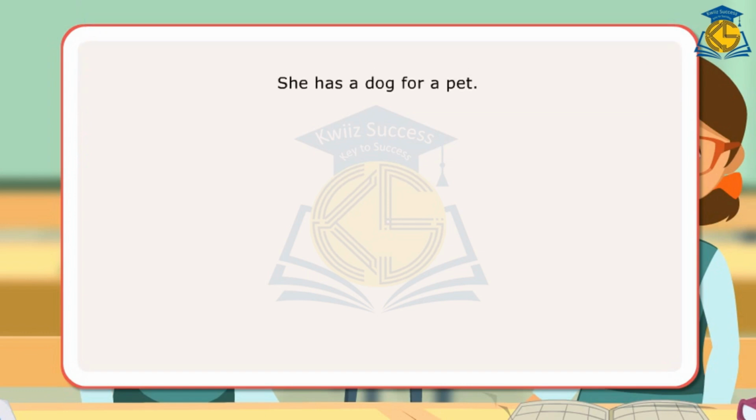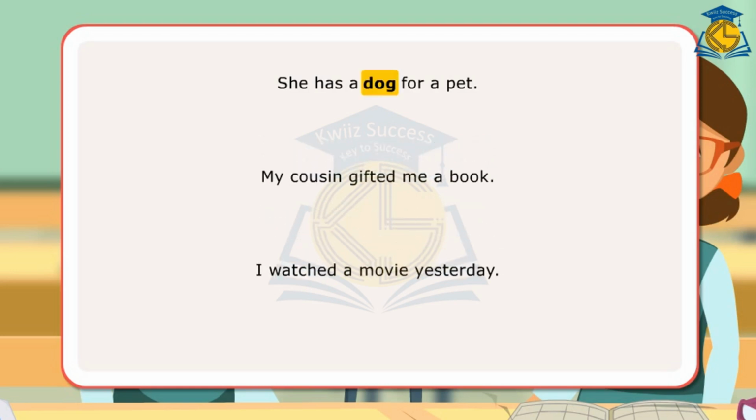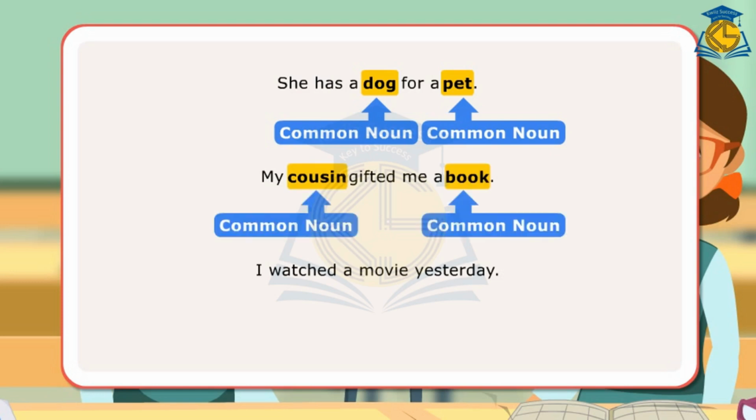She has a dog for a pet. My cousin gifted me a book. I watched a movie yesterday. In the first sentence, dog and pet are common nouns as they refer to a general class. In the next sentence, cousin and book are common nouns as they do not refer to any specific person or thing. In the third sentence, movie is common noun as it does not speak of any particular movie.